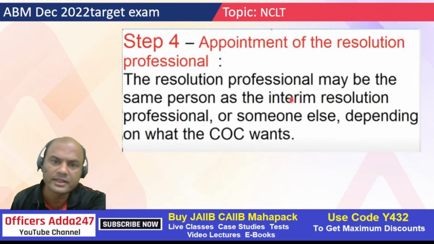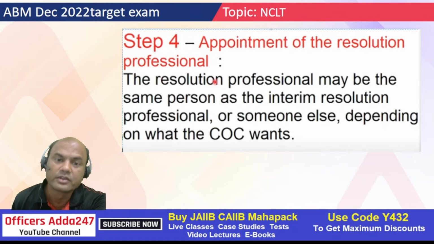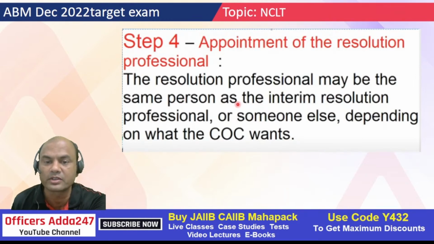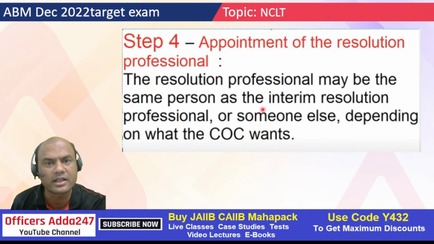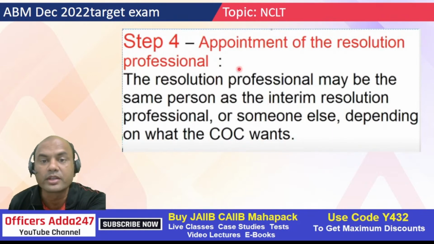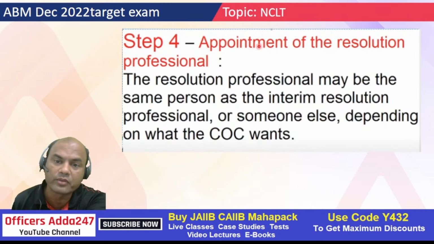Step 4, appointment of resolution professional. The RP. Earlier who was there? The IRP. Now who is this? The RP. So that was the interim person. Now this is the final person. The resolution professional may be the same person as the IRP, interim resolution professional, or someone else, depending on what the COC wants. So it can be the same person, or I can appoint another person also. So this is stage 4, appointment of RP.